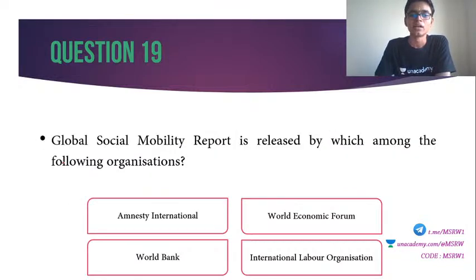19. Global Social Mobility Report is released by which among the following organizations? Amnesty International, this is A. World Economic Forum, World Bank, International Labour Organization. Choose the correct answer.